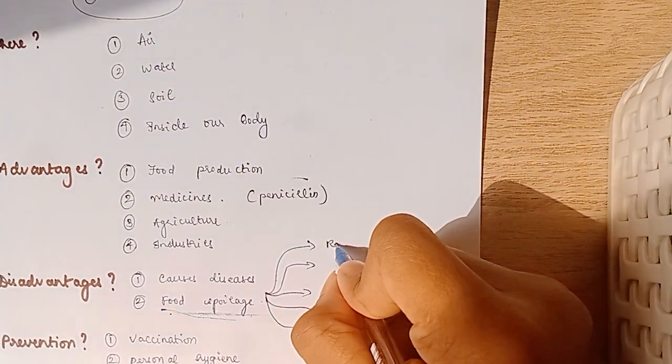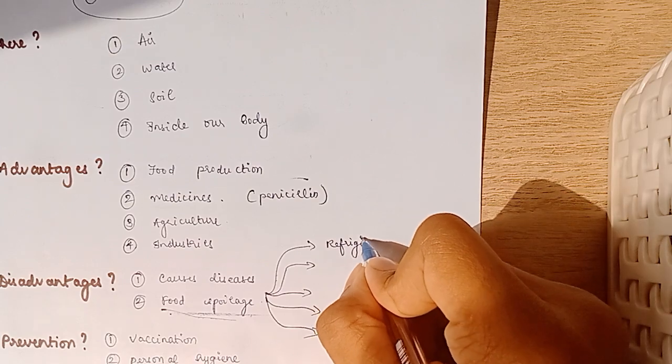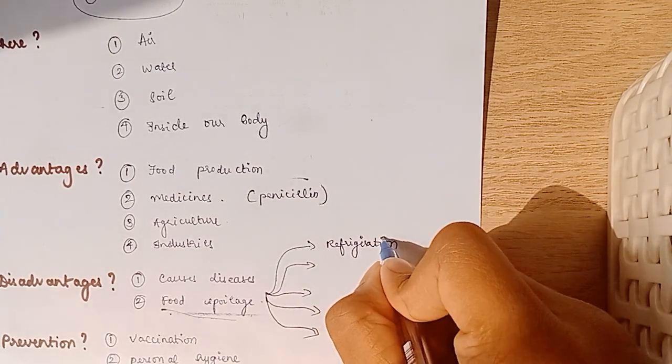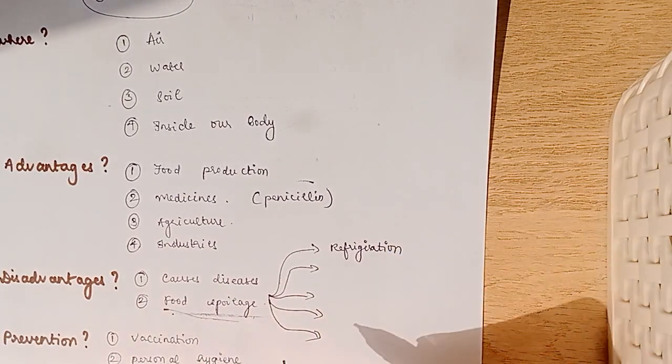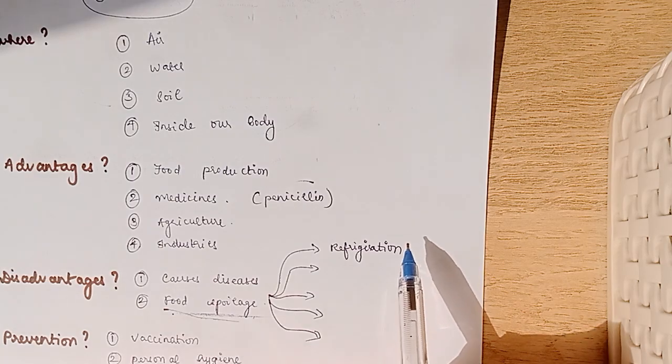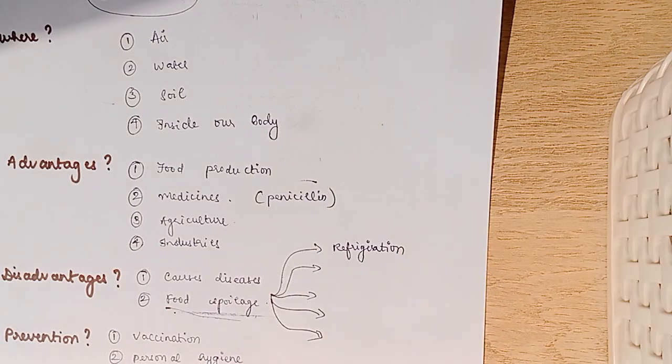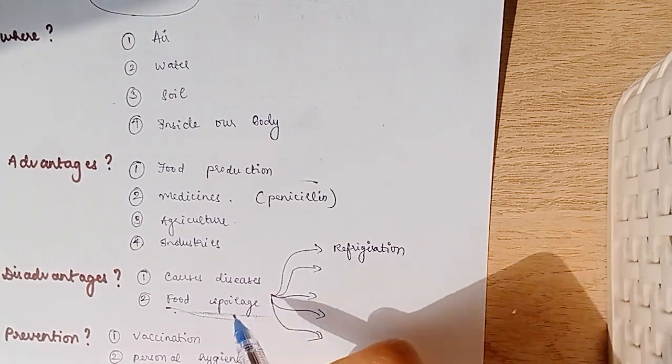Number 1, refrigeration. You have seen your mothers or the people who cook food keep it inside the refrigerator after a long time. Why? Because cold stops or slows down the bacteria or virus growth and thus preserves food.